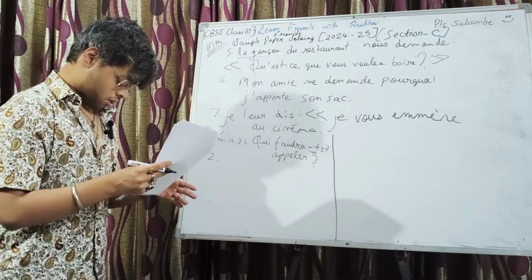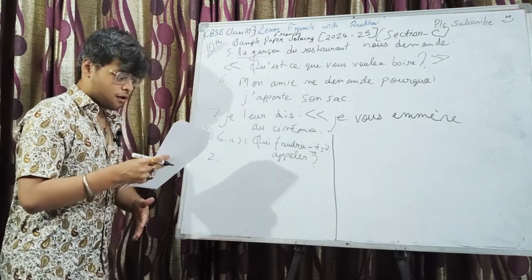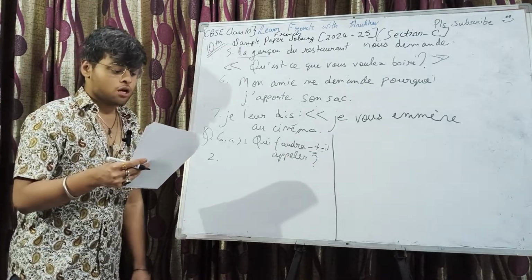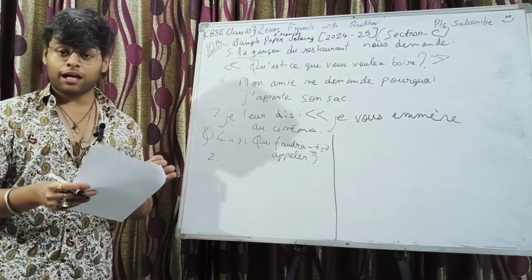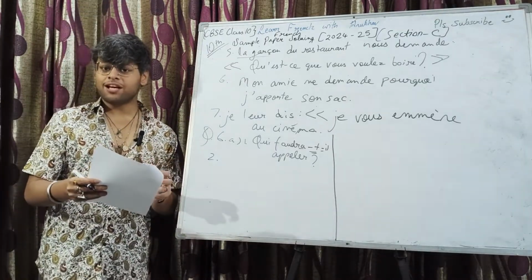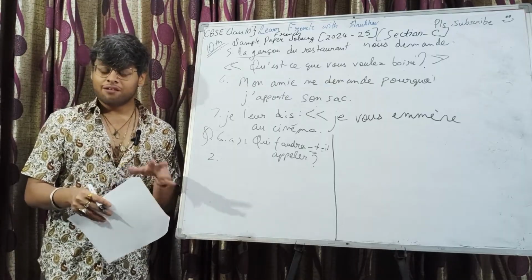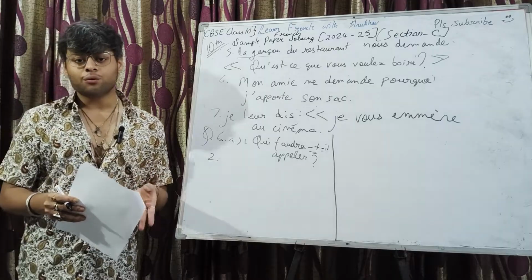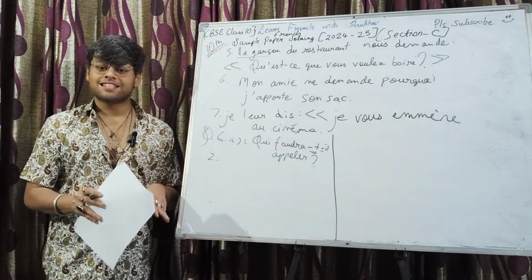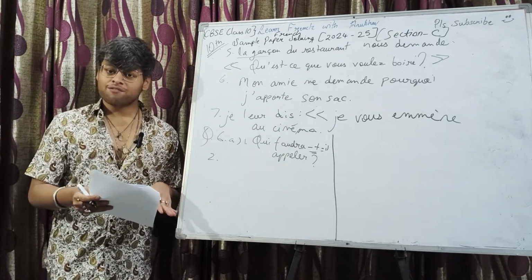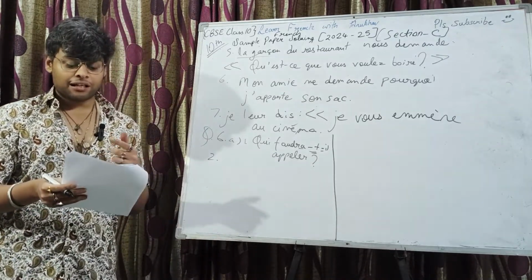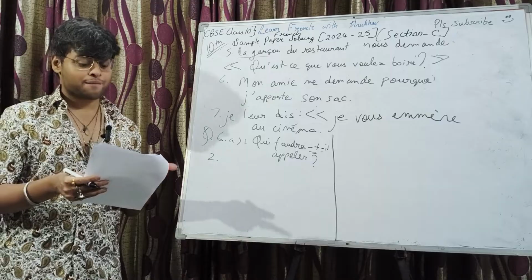Number 2. We have personne ne connaît son numéro de téléphone. So the underlined part is the whole sentence. It means that we ask a question which expects the answer either yes or no, right? And in those cases, we usually form questions with est-ce que, right? So est-ce que personne, quelqu'un.